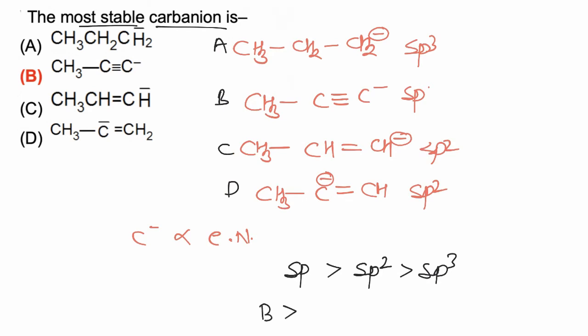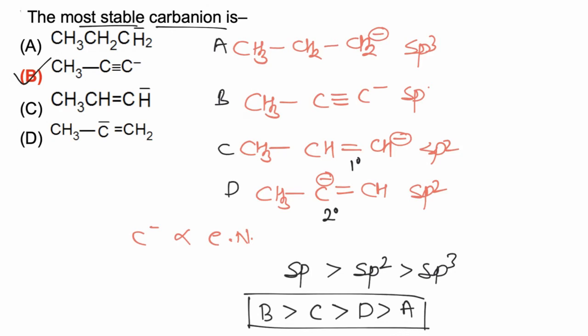Now C and D both are having negative charge on sp2 hybridized atom, but one is a 2 degree carbanion and the other is 1 degree, and 1 degree is more stable, so B, C, D and then A. So B is most stable and hence the correct answer is B.